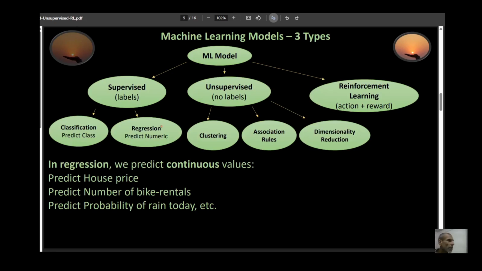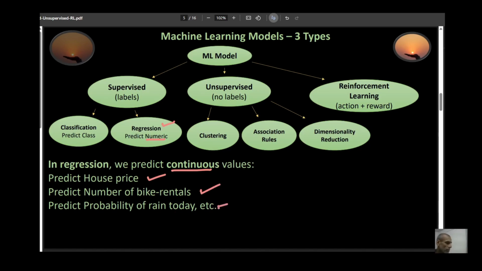And then you have regression problems. In this case, you're trying to predict a numeric value. These numerical values tend to be continuous in nature. In other words, they can take a wide range of numbers, so they can possibly be infinite. For example, predicting house price, predicting the number of bike rentals based on the weather condition, or predicting the probability of rain today.